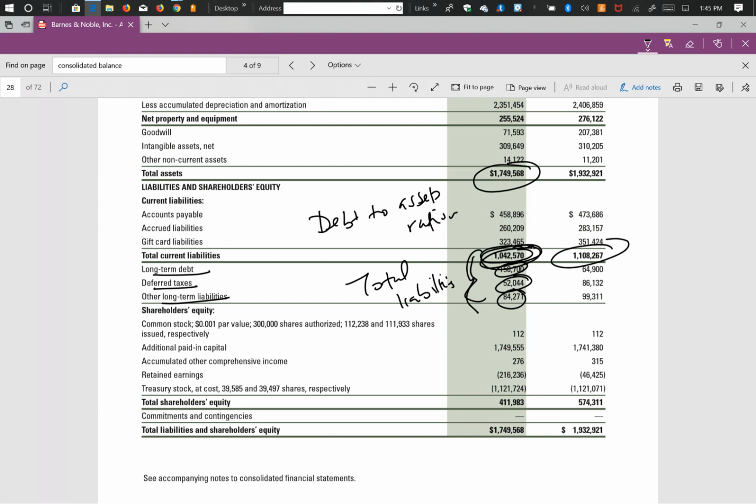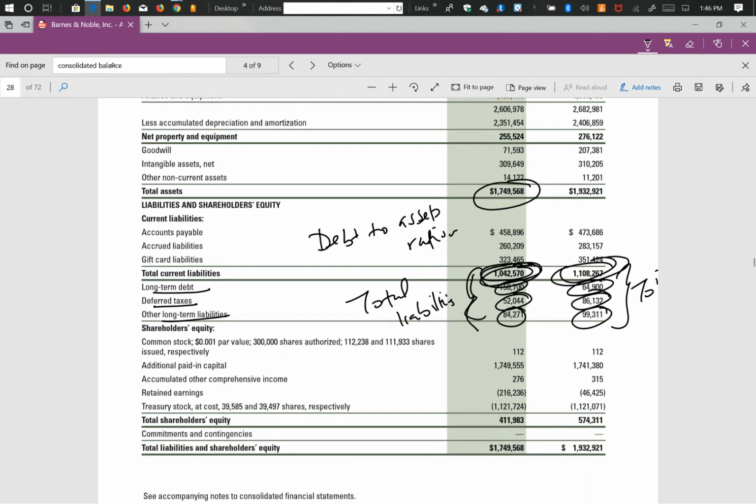And in 2017, you'll do the same thing. You have your current liabilities here. You'll add other non-current liabilities, which you have, this value, and this value. And this again will give you total liabilities. And you divide this number into your total assets, and that will also give you the ratio that we are looking for.